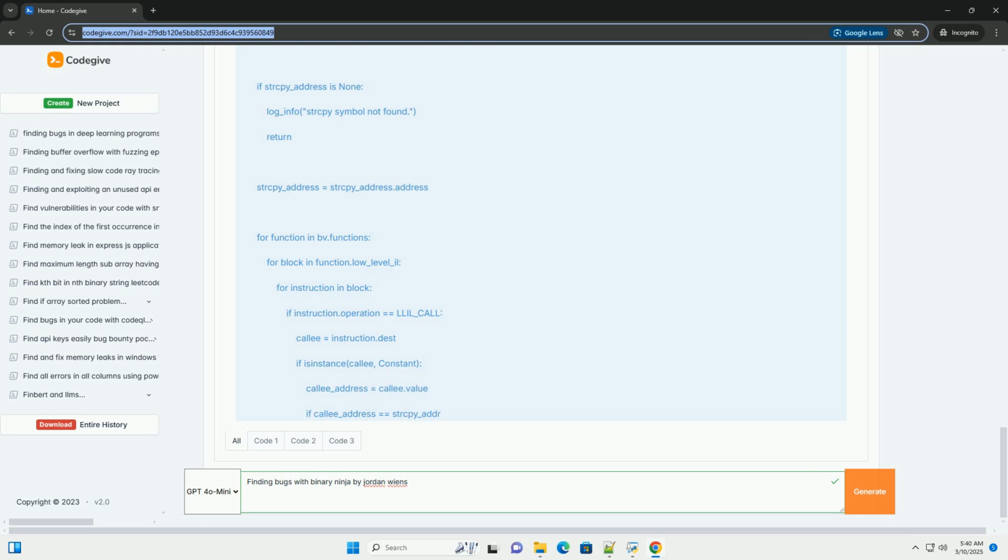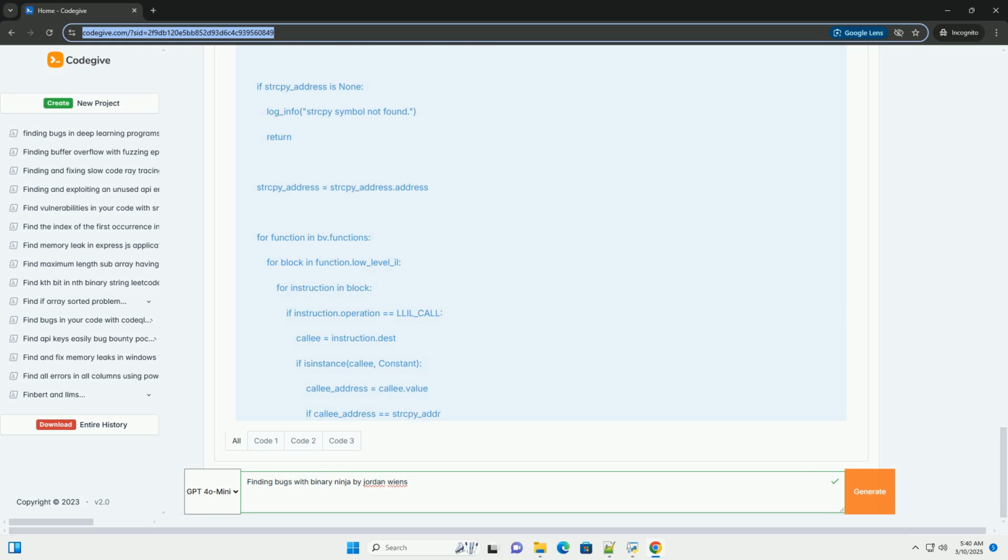strcpy is a classic source of buffer overflows because it doesn't perform bounds checking. It simply copies bytes from the source to the destination until it encounters a null terminator. If the source string is longer than the destination buffer, it will write beyond the buffer's boundaries, potentially overwriting important data on the stack, like the return address.